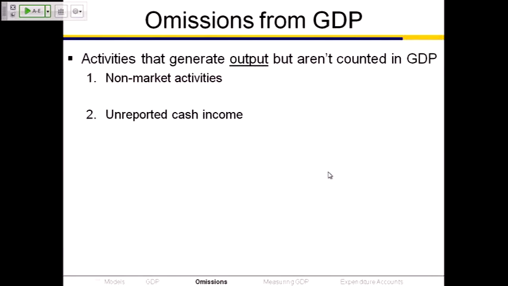Second thing that's excluded or omitted is unreported cash income, and the third thing that's omitted, illegal activities. These things are omitted not because they're not conceptually part of GDP. These two things are omitted because there's no data. So unreported cash income, well, let's see.